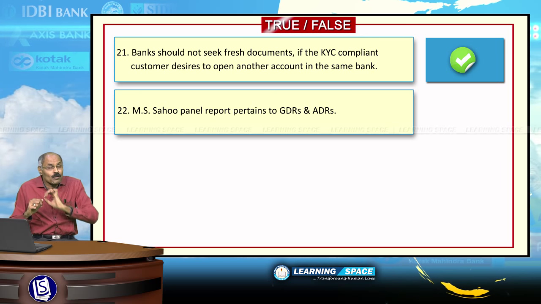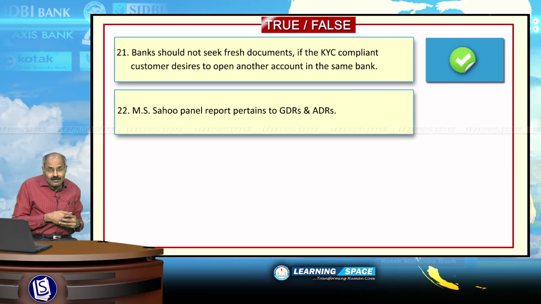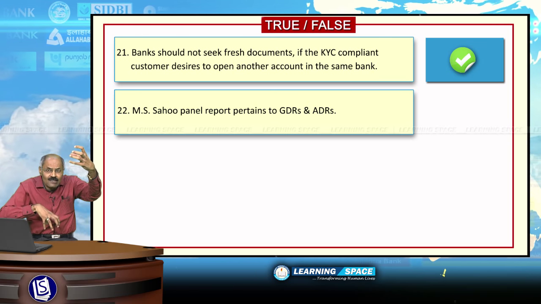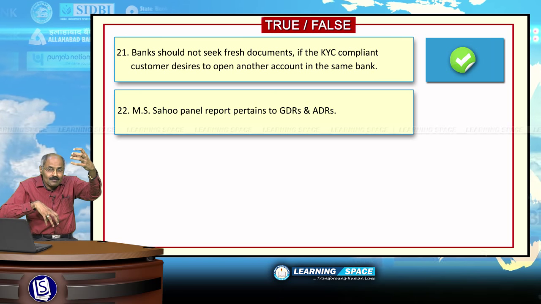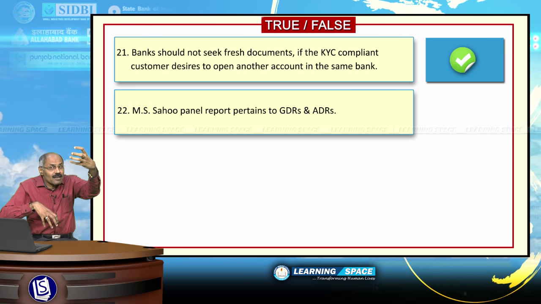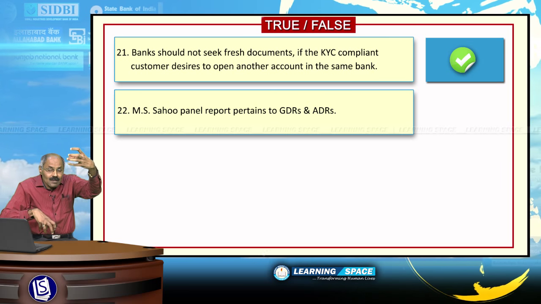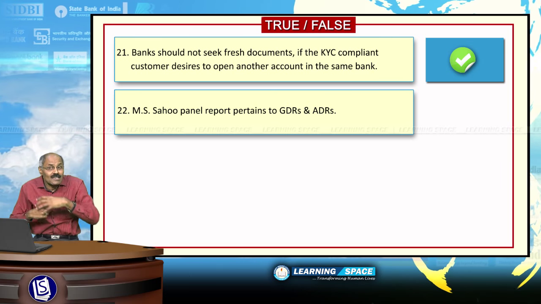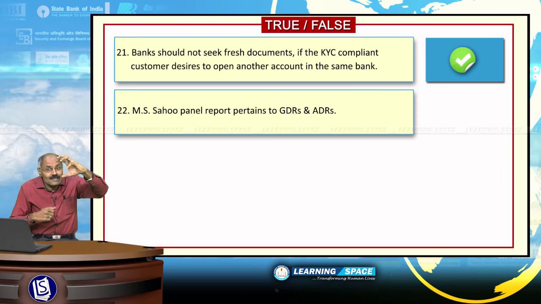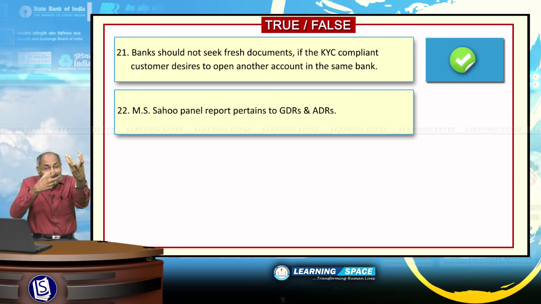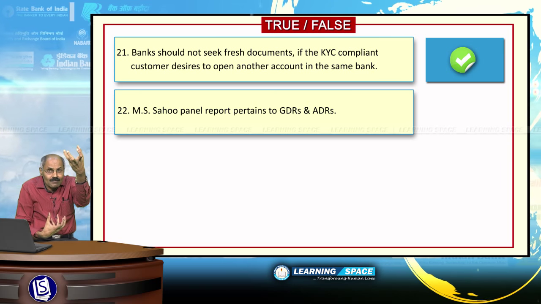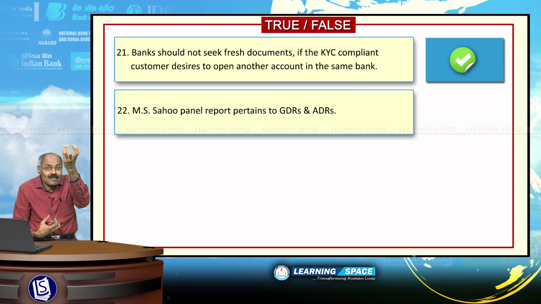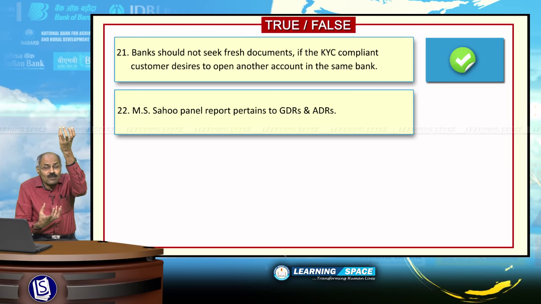MS Sahu panel report pertains to GDRs and ADRs. Someone is staying in America. He wants to invest in Infosys or Reliance shares in India. He cannot directly invest here, but he can invest in American depository receipts. American depository receipts or ADRs are issued in America against the underlying shares in India. Against the underlying shares in India, they are giving American depository receipts there. If the share increases, that will also increase.